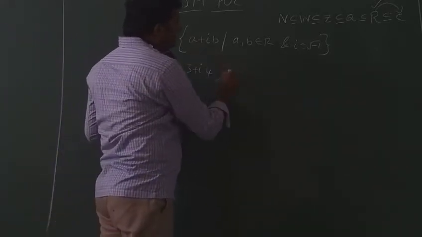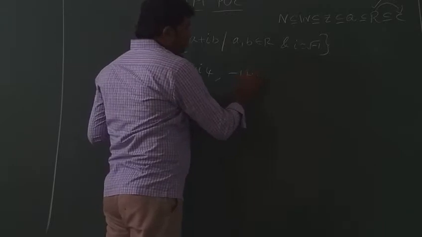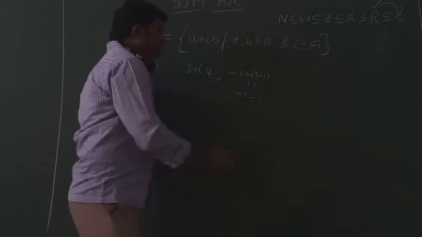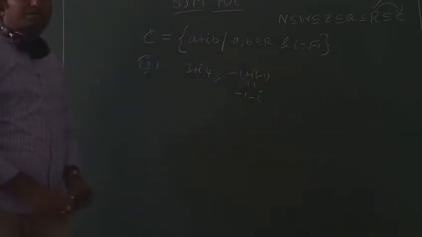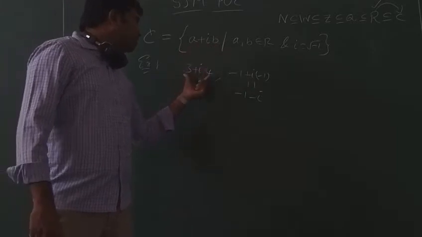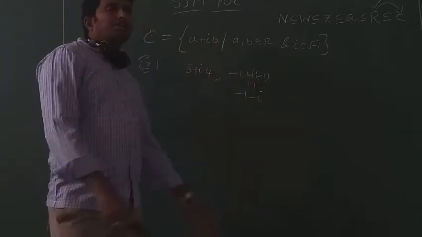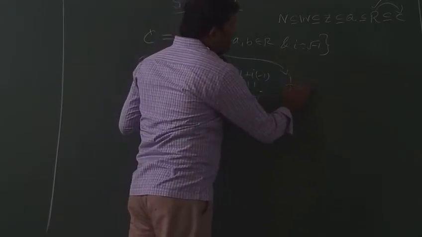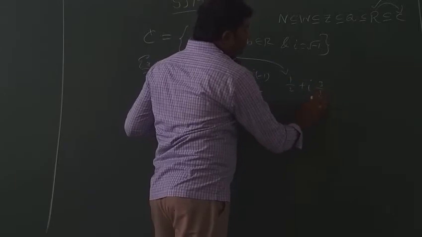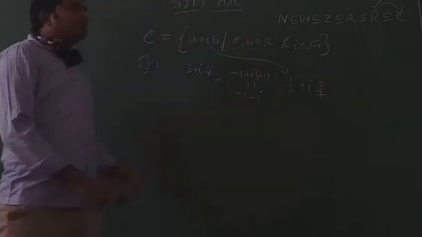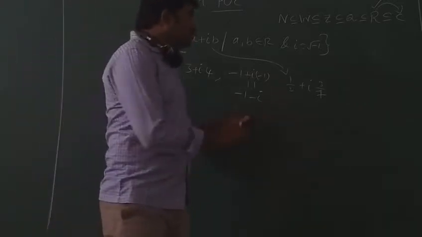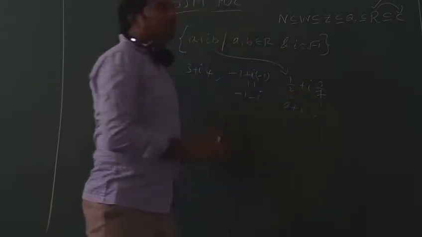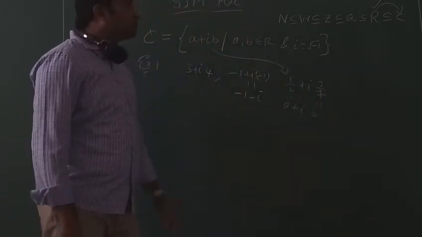Next, in place of A, you can write minus 1 also, plus i into, in place of B, you can write minus 1. Finally, it is equal to minus 1 minus 7, real number. In place of A and B, you can write down two real numbers which are positive or negative, no problem. Or rationals also you can take. Third example: 1 by 2 plus i into 3 by 7. What is A here? 1 by 2. What is B here? 3 by 7. A plus iB form.